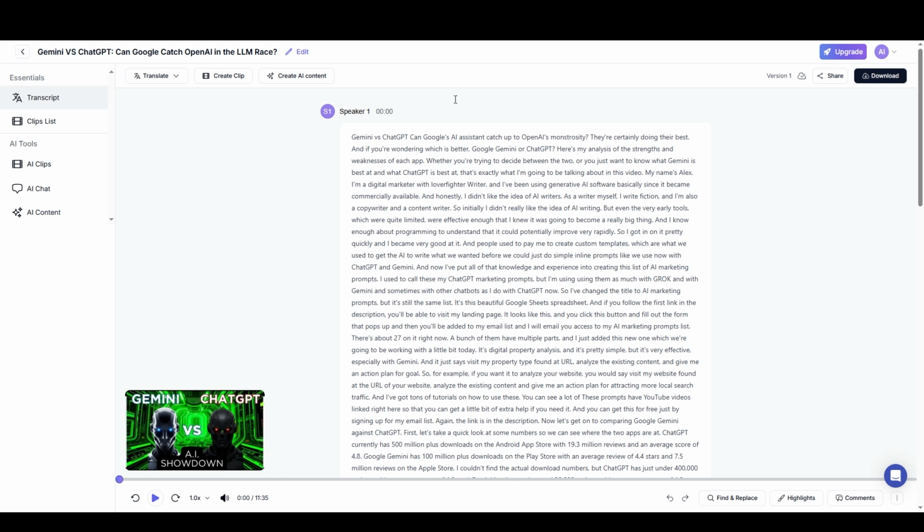Also, Exemplary is not just about creating video content. It's also a transcription app, and you can use the AI features with the transcription in order to create written content, such as articles or the text for social media posts.